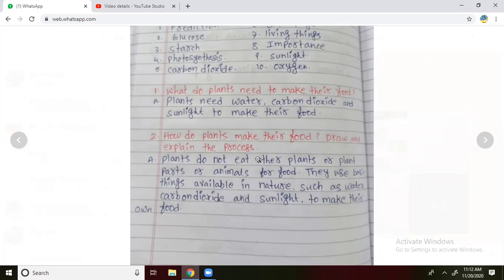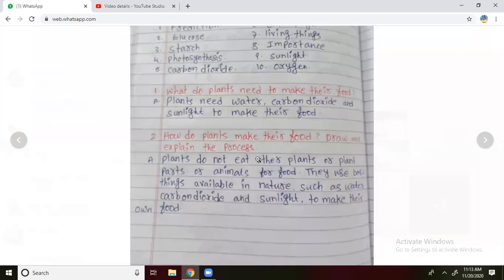Water is the first one. Plants need water, carbon dioxide and sunlight to make food. That is the first question answer.